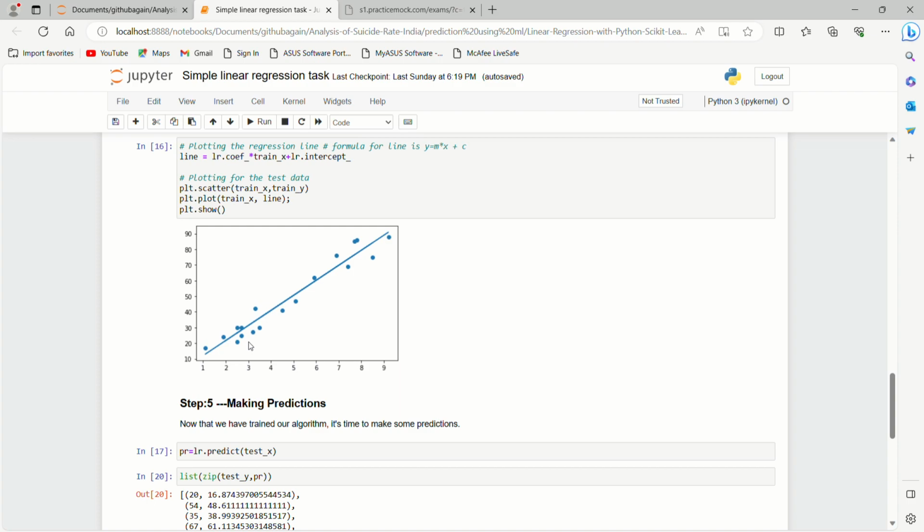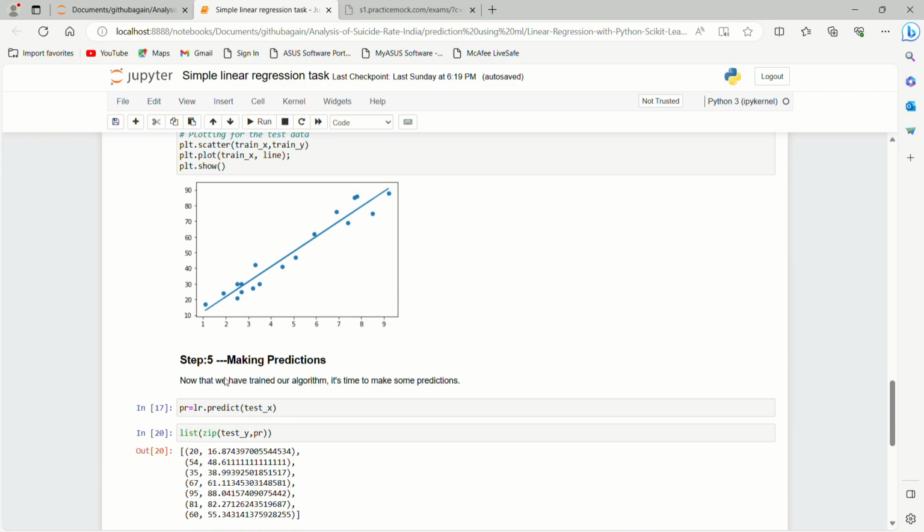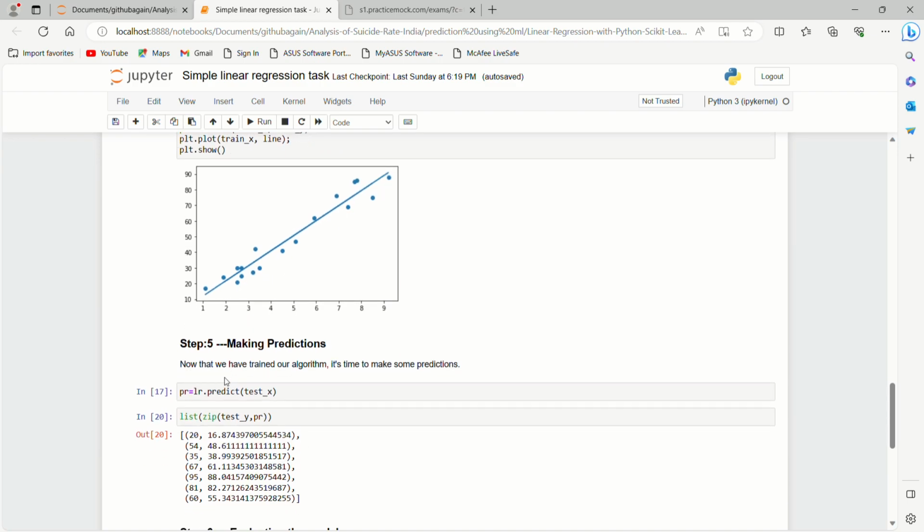We can see that as the hours increase, the score also increases. So it is a linear positive relationship between the two. If we increase the hours, the score will also increase, which is very true for the real life scenario if you think about it.